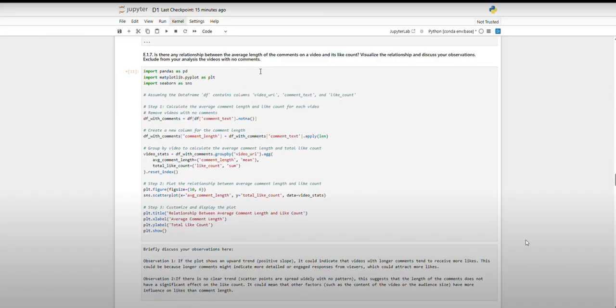So for the next one, E1.7, if we plotted a plot and it shows an upward trend, it indicates that the videos with longer comments tend to receive more likes. This could be because longer comments might indicate more detailed or engaged responses from the viewers, which could attract more likes. If there is no clear trend and scatter points are widely spread with no pattern, this suggests that the length of the comments does not have a significant effect on the like count.